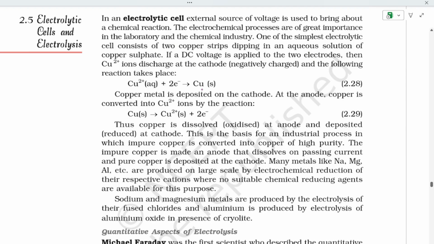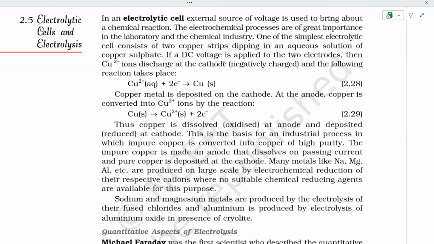Electrolytic cell and electrolysis. Now let's see what an electrolytic cell is. In an electrolytic cell, an external source of voltage is used to bring about a chemical reaction. These processes are of great importance in the laboratory and the chemical industry. One of the simplest electrolytic cells consists of two copper strips dipping in aqueous copper sulfate.